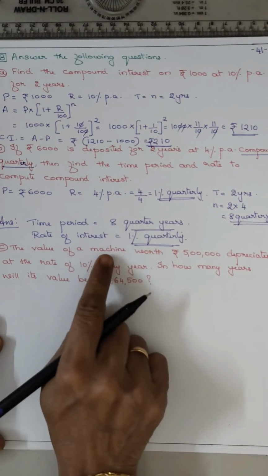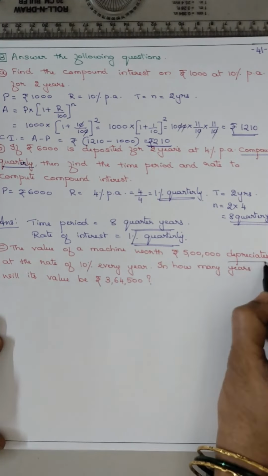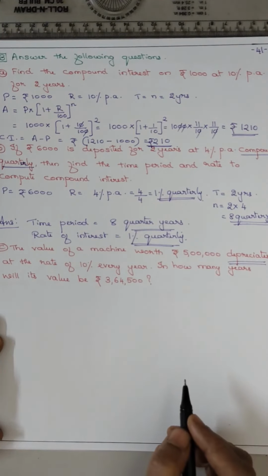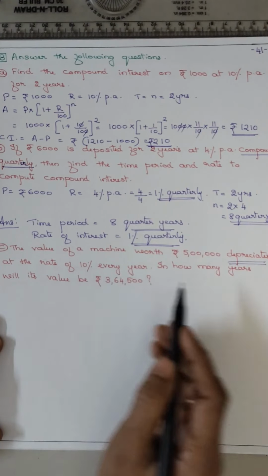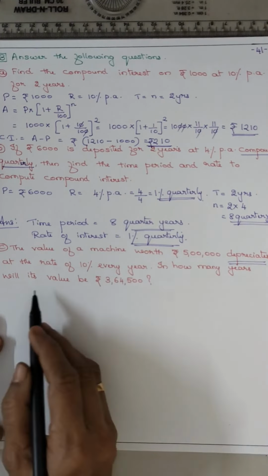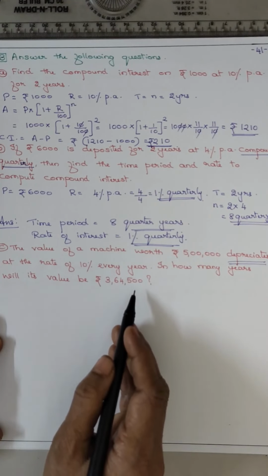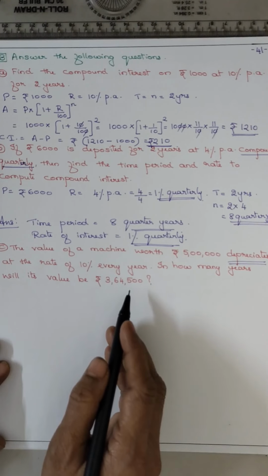The value of the machine worth 5 lakh depreciates. Depreciate मतलब कम होना, isn't it? Decreases at the rate of 10% per every year. In how many years will its value be 3,64,500? So last worksheet का है ना, depreciation, growth and depreciation वाला.